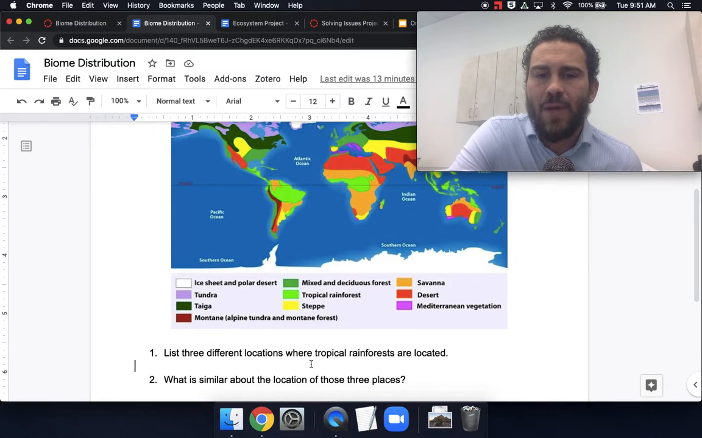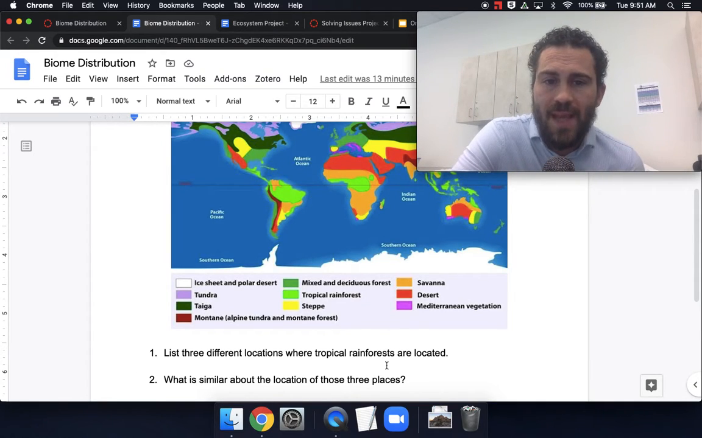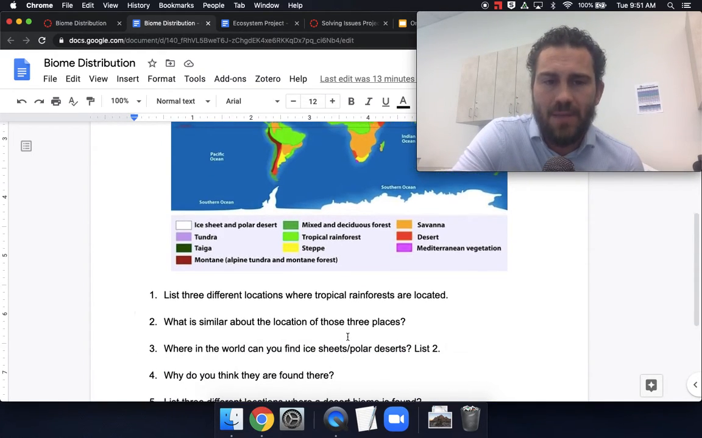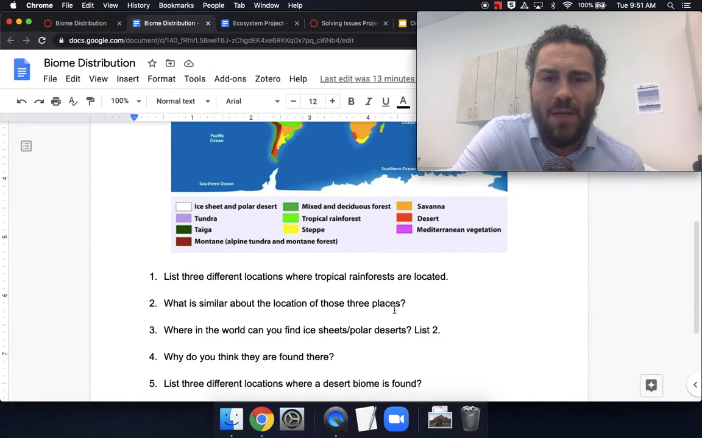List three different locations where tropical rainforests are located. So we take a look at tropical rainforest. It's this bright green. Here it is in South America, here it is in Africa, and here it is in Oceania, or Southeast Asia, whatever you want to call it, or Australia. So we type those three things. What is similar about the location? All of them are near the equator, so we type near the equator.